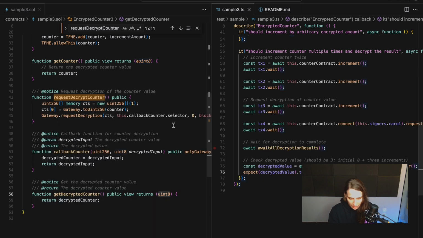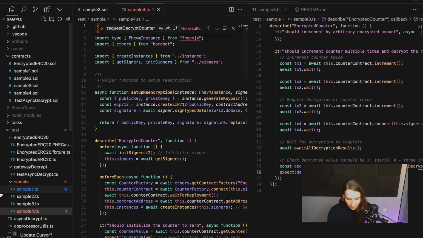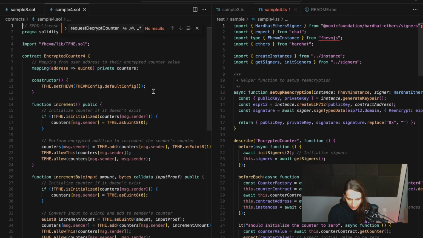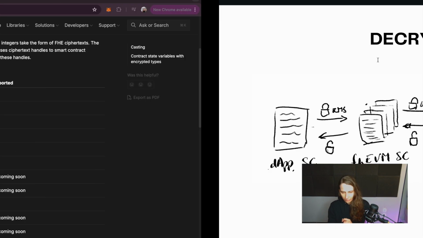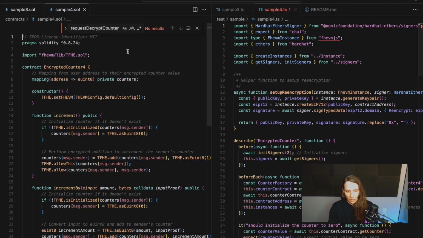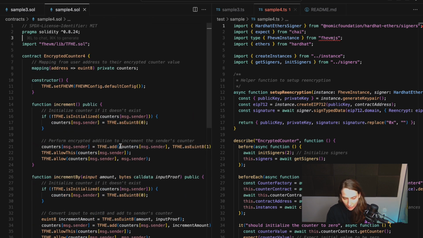All right. Because we are short on time, let's get to our final sample. This is sample 4, and here I want to introduce you to our final concept, and this is re-encryption. This is a bit harder to understand, and it's basically maybe the most useful. With re-encryption, we don't have to interact with gateway caller. Everything that we are doing is basically mainly on the front end, right?